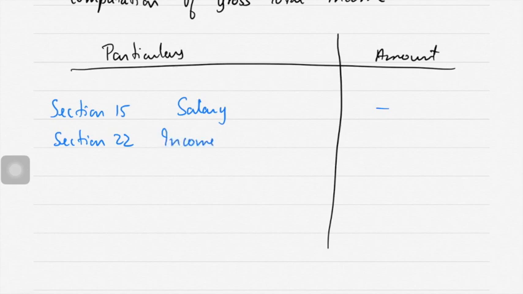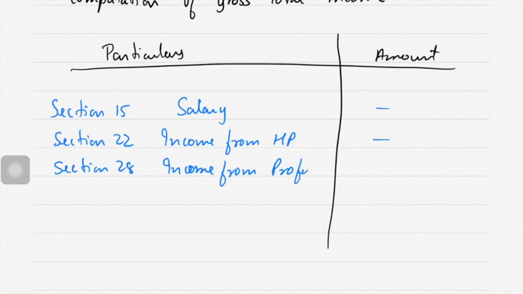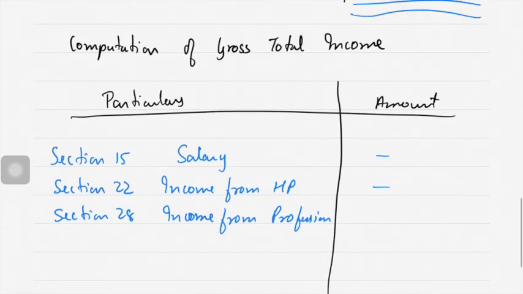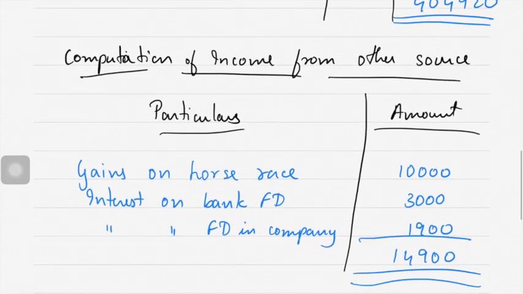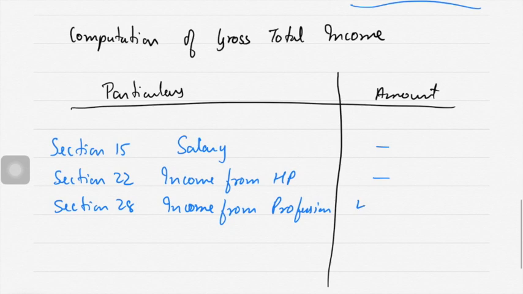Income from house property nil. Nobody will use shortcut nil. Income from profession 4,04,920.